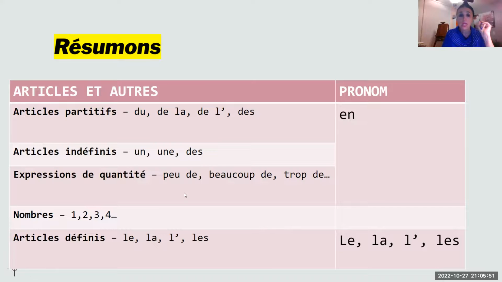It's always en. However, when you're using l'article défini, le, la, l'apostrophe, and les, the pronouns, and yes, these are COD, pronoms COD, le, la, l'apostrophe, and les, you're going to make sure to use those. And that's it for the lesson about les pronoms, le pronom en et les articles partitifs.